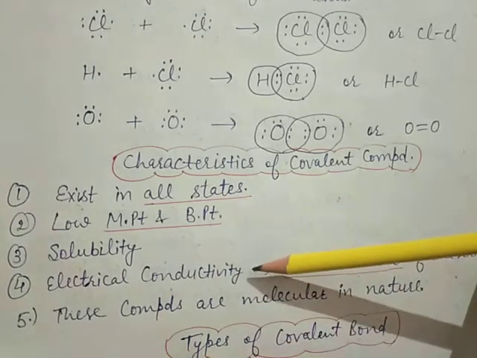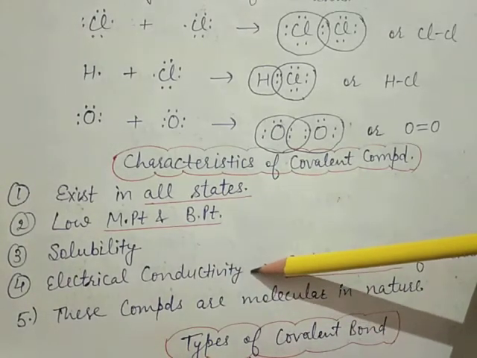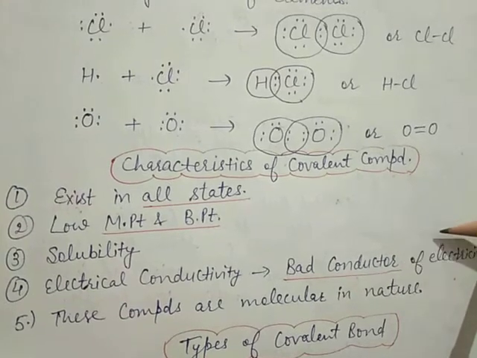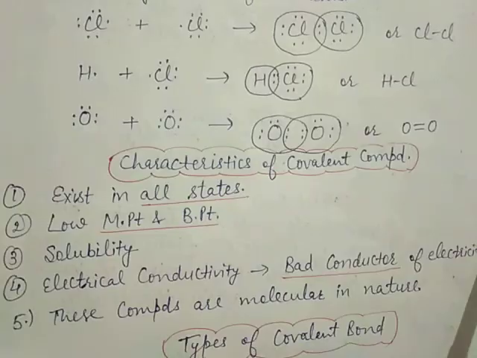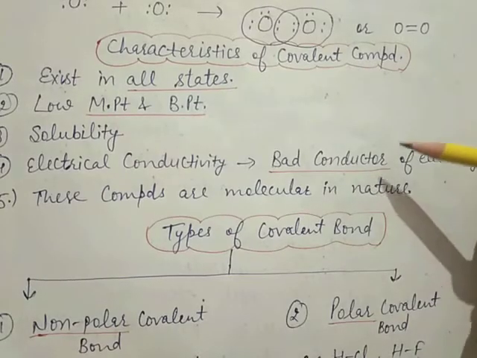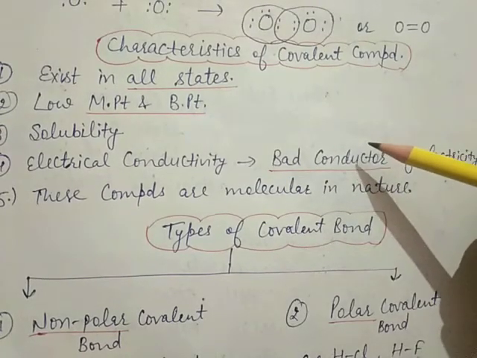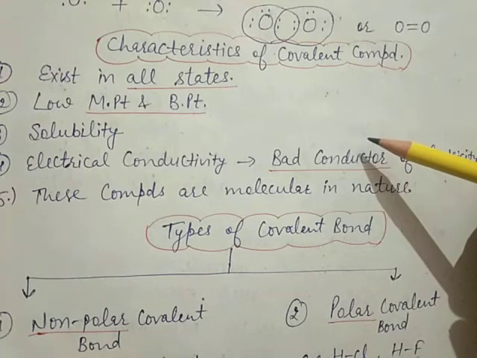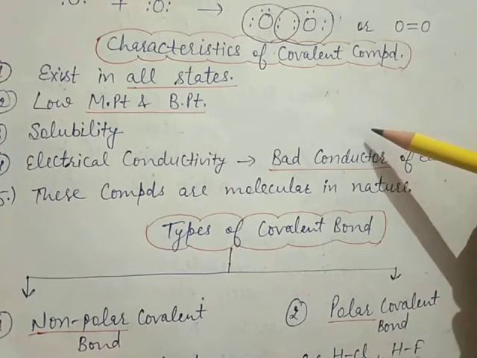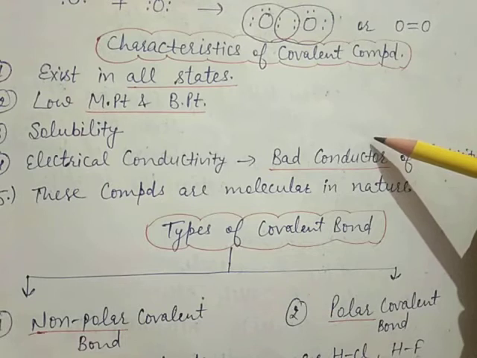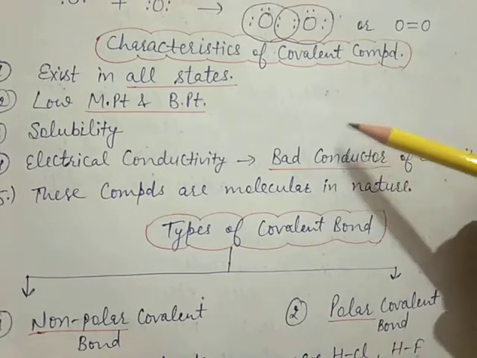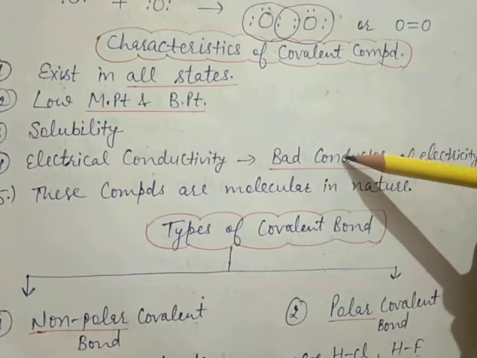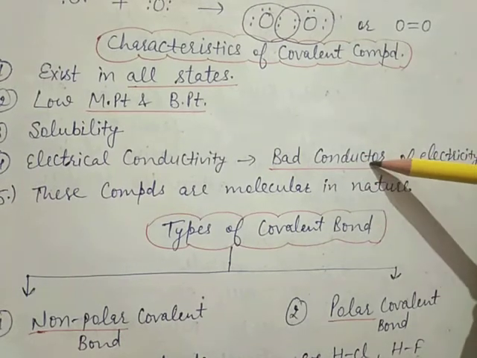Now next is electrical conductivity. So these compounds are bad conductors of electricity, because of the absence of free electrons in the covalent compounds. So they are bad conductors of electricity.